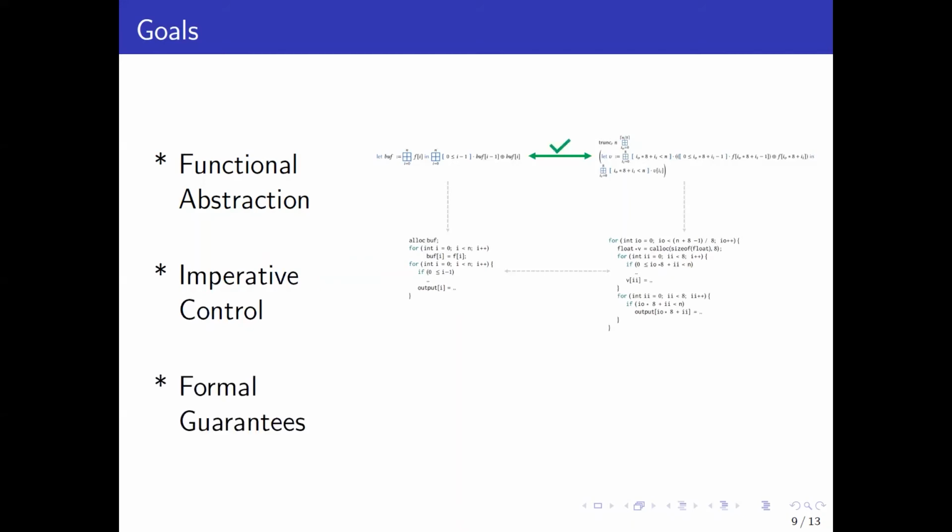And finally, we would like formal guarantees. So as we're transforming a schedule to optimize it, we would like some formal assurances that we're not changing the semantics of the algorithm. In other words, we'd like for our optimizations to be formally verified. With these goals in mind, we developed a framework for navigating the space of schedules and optimizing tensor programs in a principled, formally assured manner through a series of verified rewrites on a high-level functional tensor language.